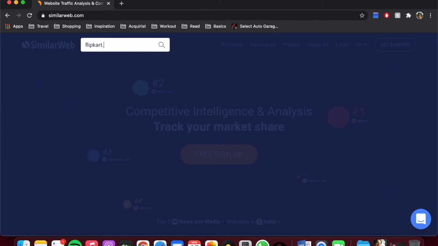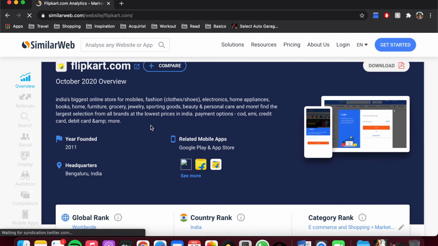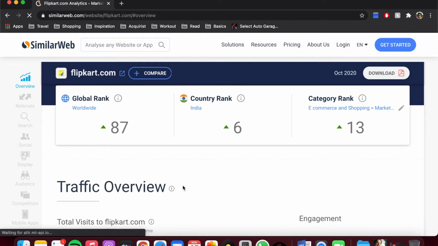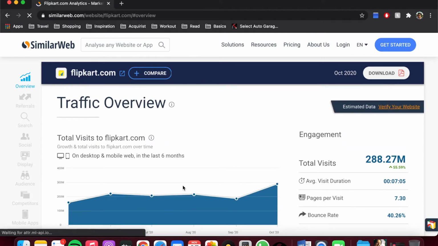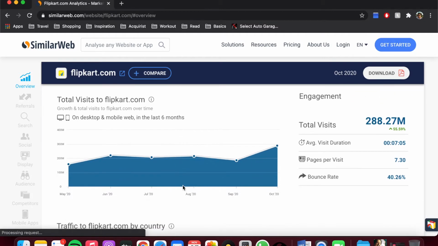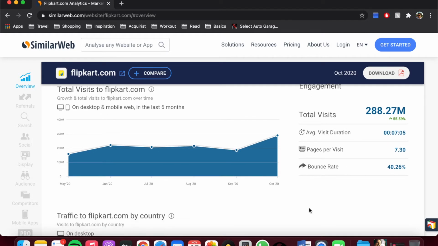I'm just going to type in Flipkart.com in the search bar provided on top in the SimilarWeb tool, and click on search. You can see SimilarWeb tells me it has a global ranking of 87 and a country ranking of 6. Since we all know Flipkart is a pretty established brand, in the traffic overview I can see how many visits this website has been getting. In October 20 it has got 288 million, which is a significant jump up from what it got in September. And I can see some other engagement metrics like average visit duration, pages per visit, bounce rate, etc.